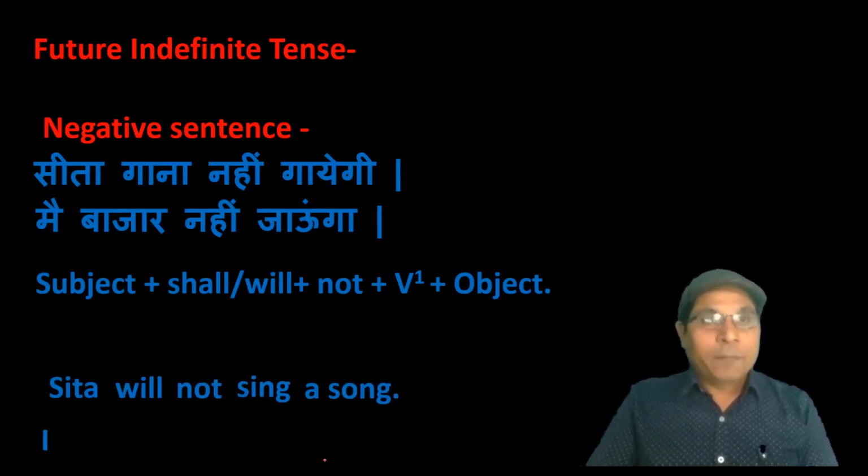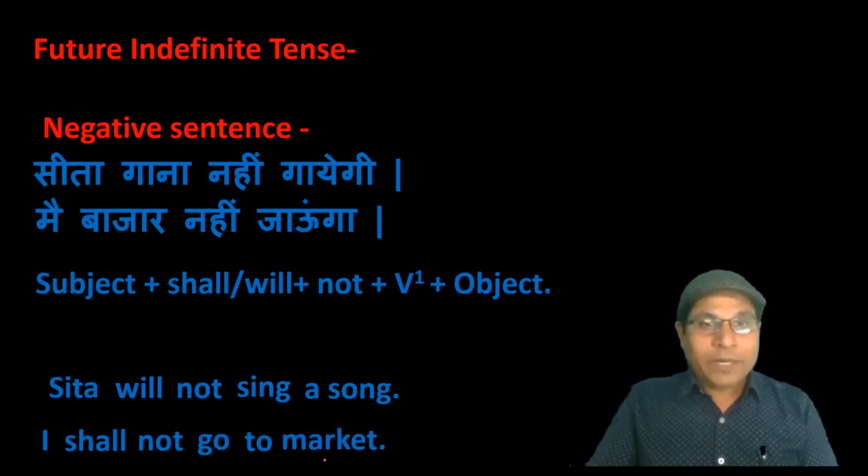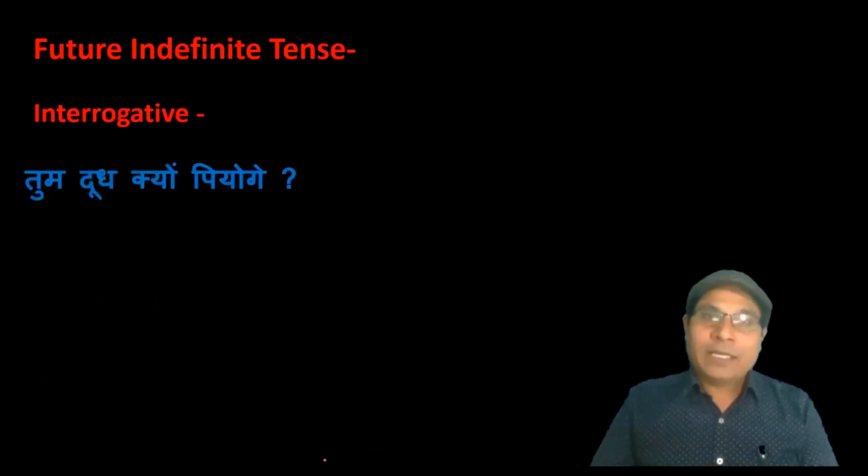I shall not go to market. Clear? Let us see the next type of sentence. It means interrogative sentence of future indefinite tense. The identification is same as if the sentence in Hindi ends with ga, ge, gi, but in it question is also asked. You can see